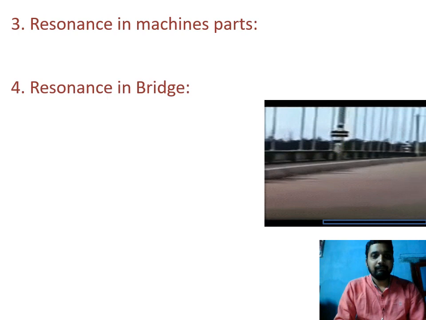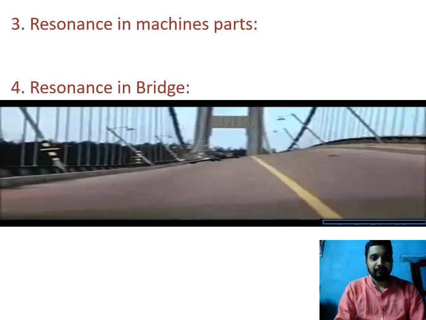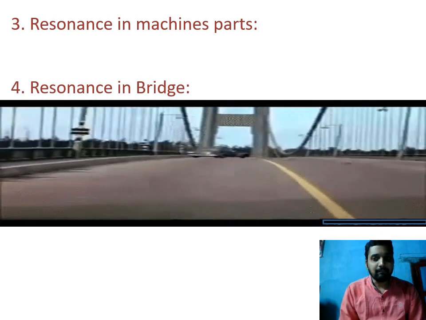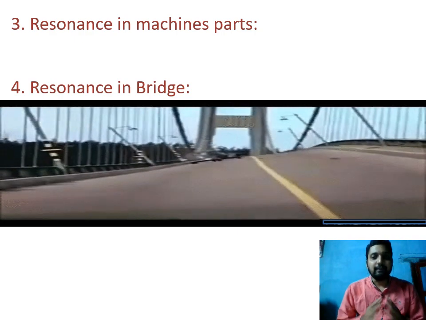Next one, in the case of a suspended bridge, when soldiers move from one part to another, they always go in a rhythm.